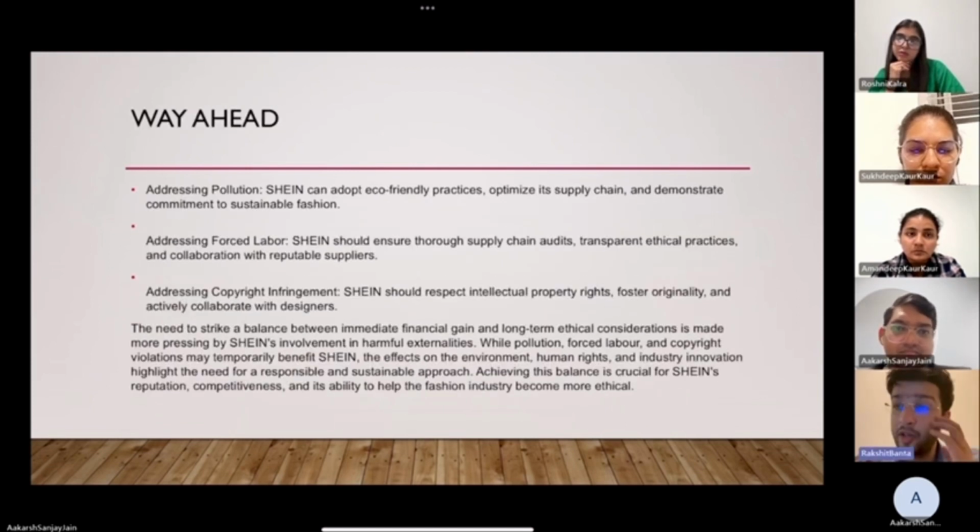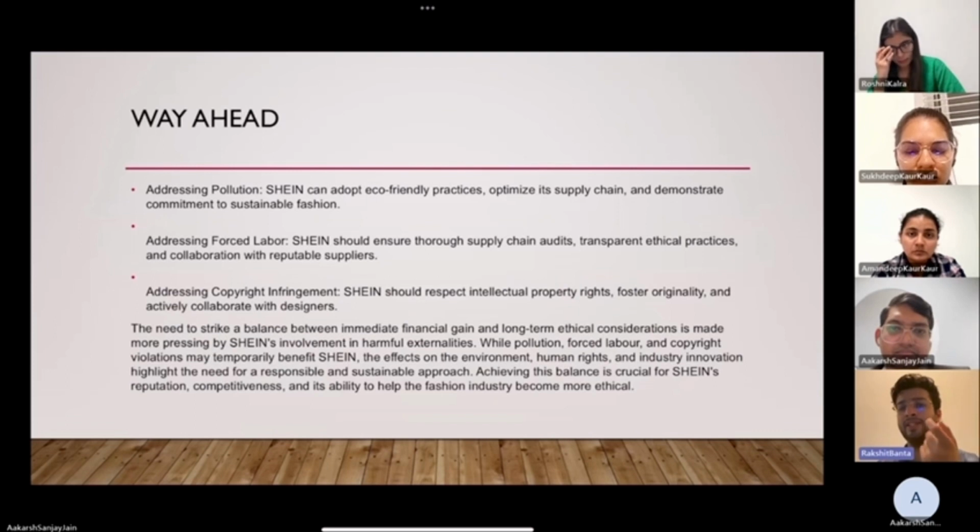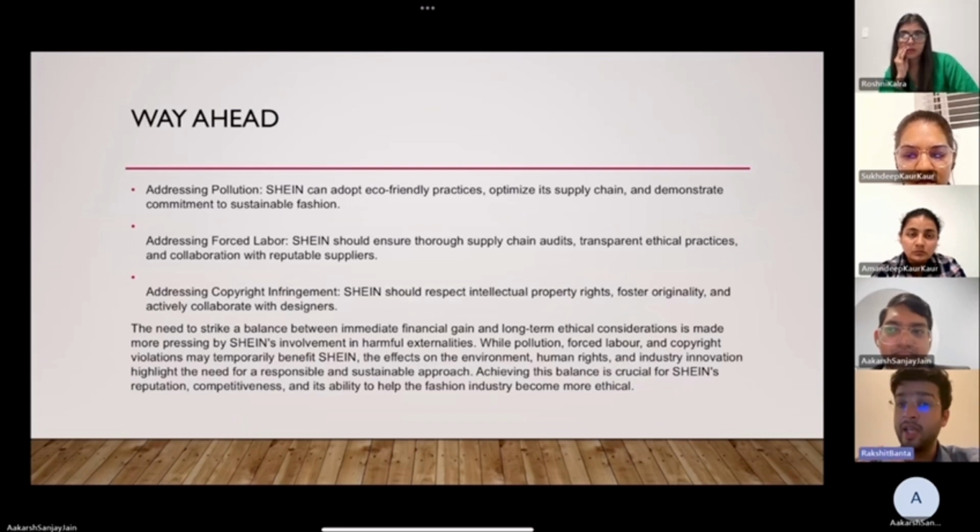So what is the way ahead, where does economics guide us on this path? The solution lies in a delicate balance between the economic advantages and the ethical considerations. Policymakers, businesses, and consumers must collaborate to address these externalities effectively. Implementing regulations, conducting thorough supply audits, respecting intellectual property, and fostering ethical practice are some of the key factors that help to mitigate these negative impacts.